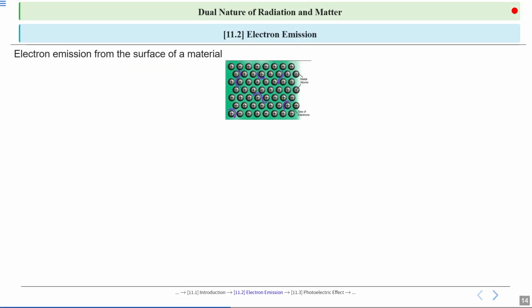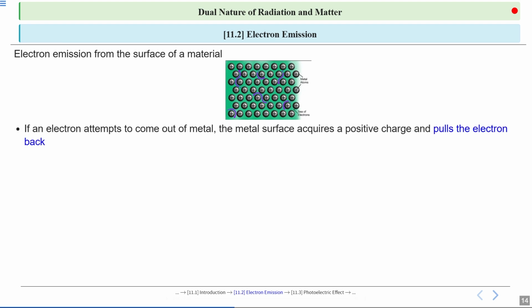Electron emission from the surface of a material. Now, let's see what happens if an electron tries to escape from the metal. The metal surface becomes positively charged, which means it starts to pull the electron back. This attractive force acts like a barrier, preventing electrons from leaving easily.